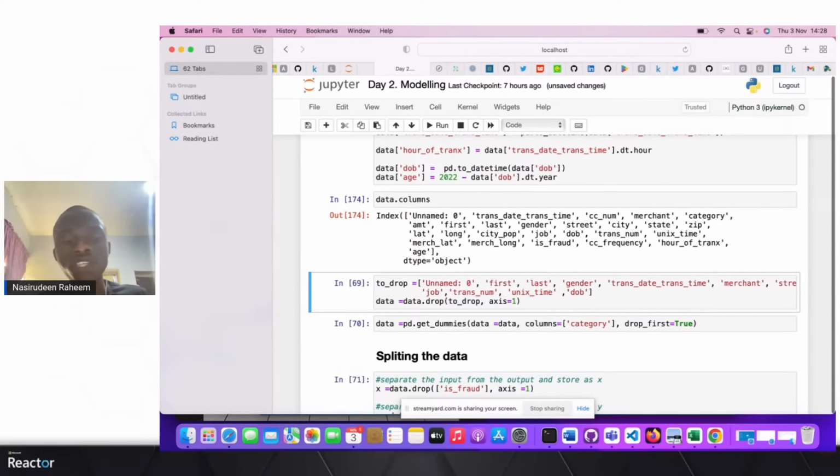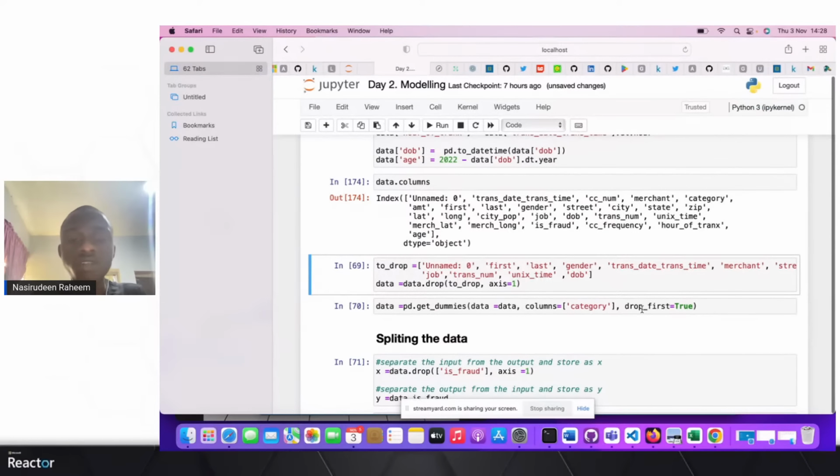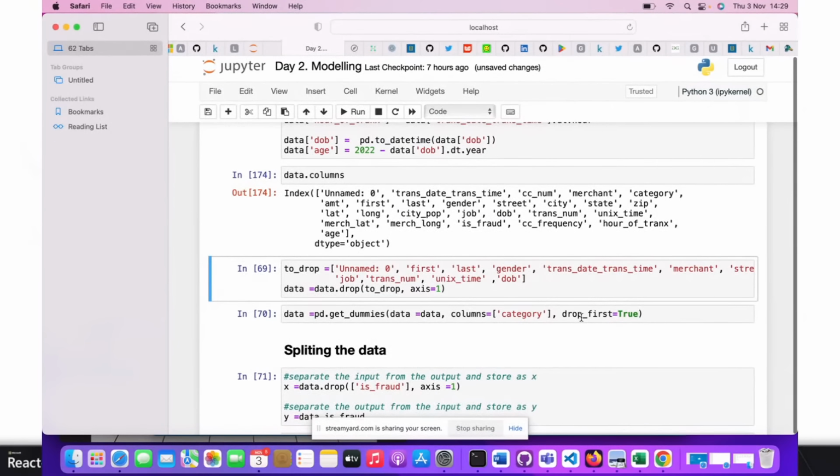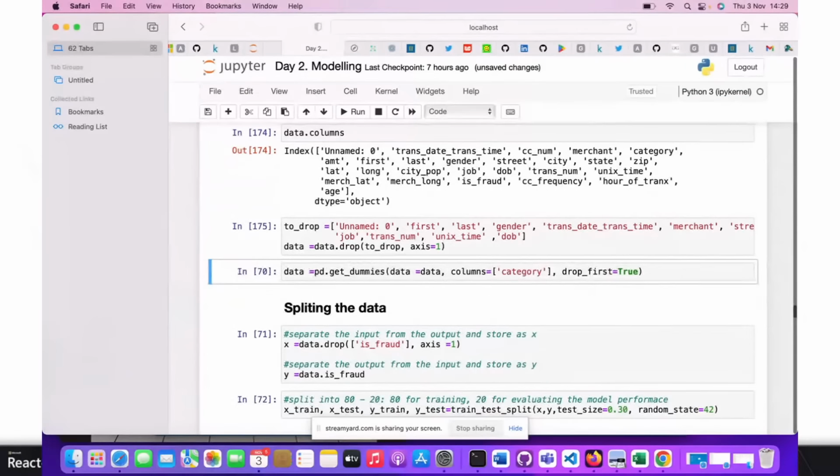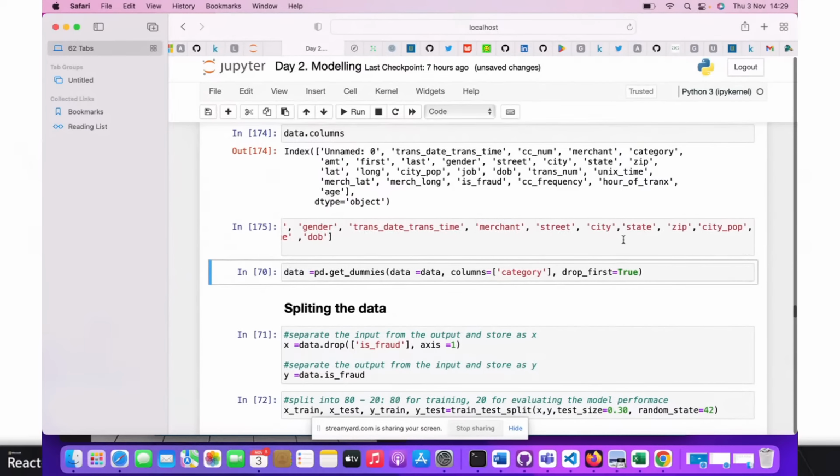So a lot of features have to be dropped, like the first name, the last name, the gender. We have a lot of things going around, maybe trying to have this kind of bias between both genders. So most times we try to remove the gender in order to reduce the bias in the model we want to create and to help the business better. After that, we dropped some inconsistent features that might not be compulsory for now. The big difference in data science is that it entails a lot of experiments. So later on your own, you can try to look at these features and try to make sense of them.